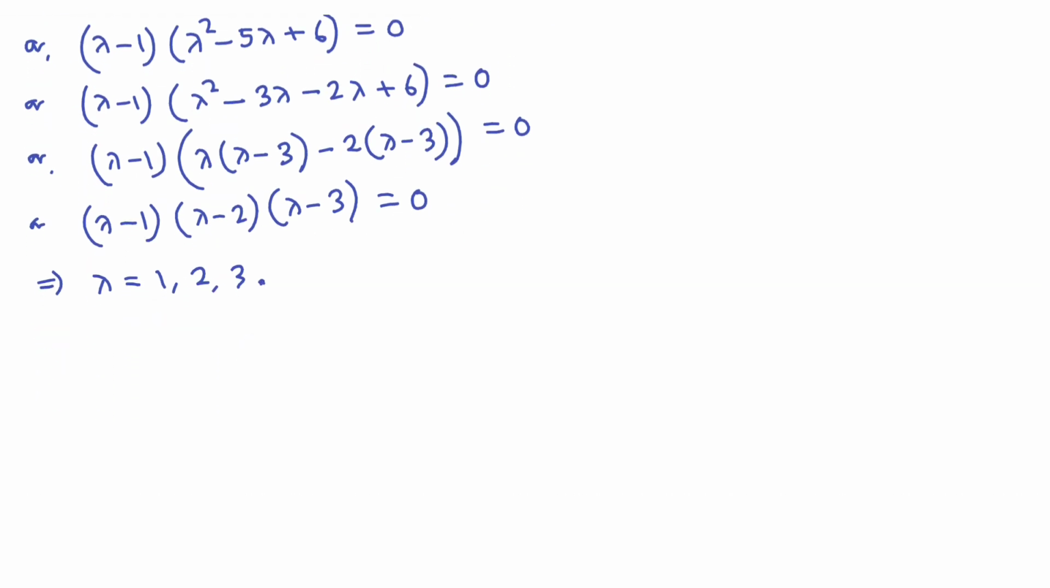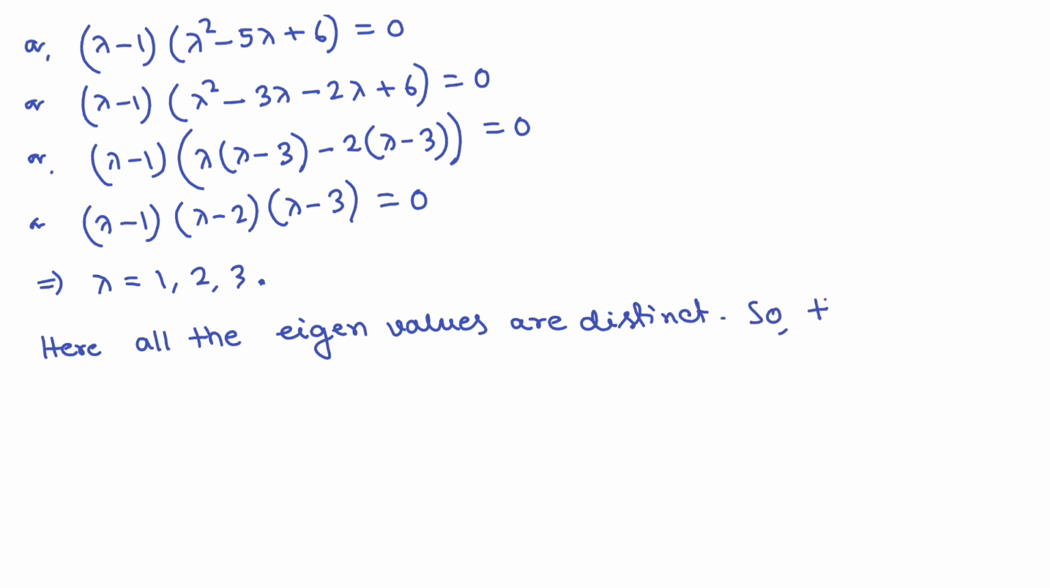So lambda is an eigenvalue, and the eigenvalues are 1, 2, 3. So obviously you can see here we are getting distinct eigenvalues, yes or no? And we know distinct eigenvalue means here all the eigenvalues are distinct. Okay, so the matrix is diagonalizable. So the matrix is diagonalizable.